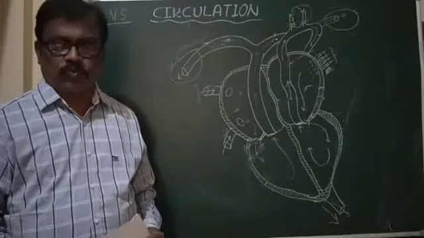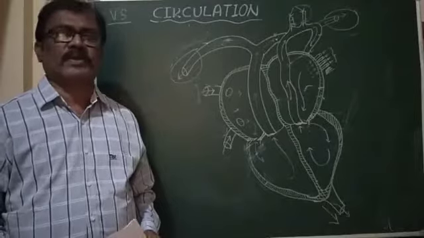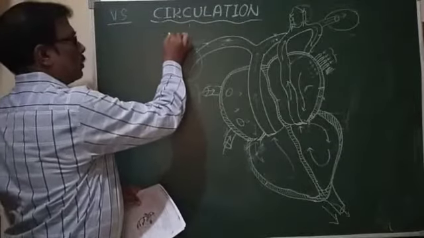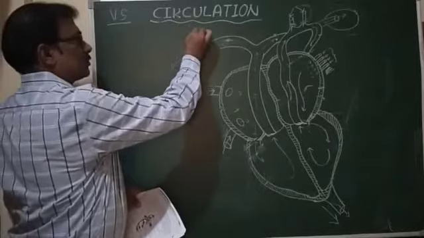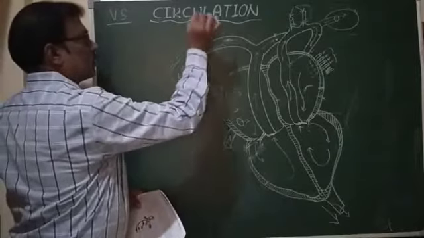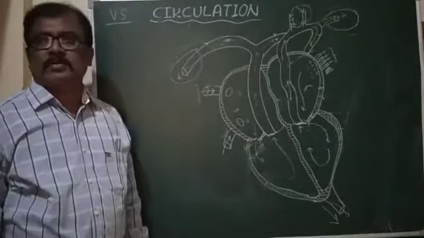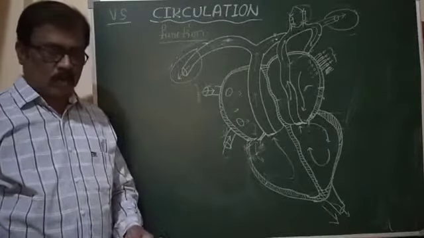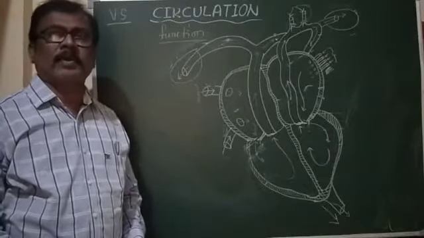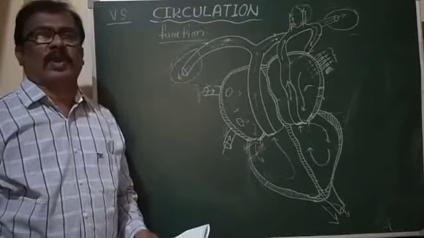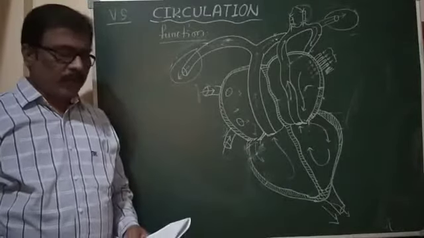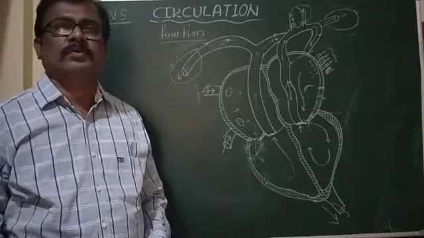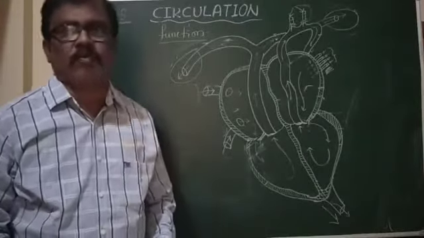And now we are going to discuss the function of the heart, that is nothing but blood circulation, or double circulation. So in human beings there are two circuits of circulation.